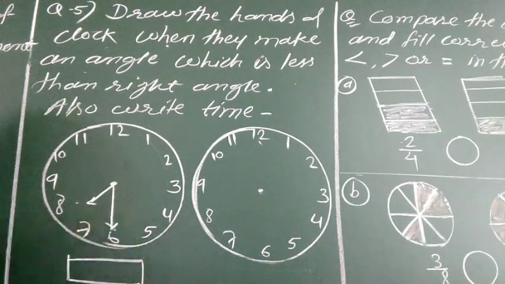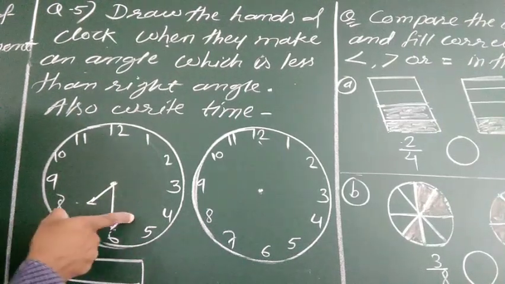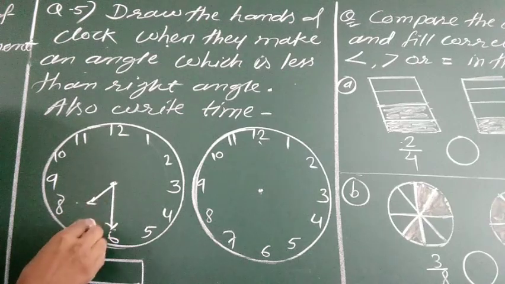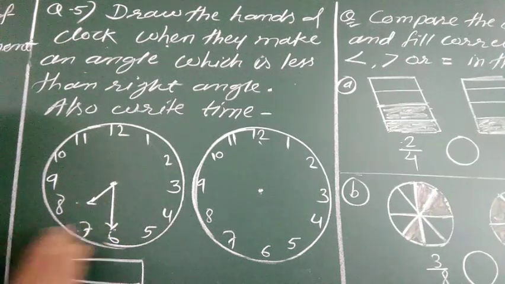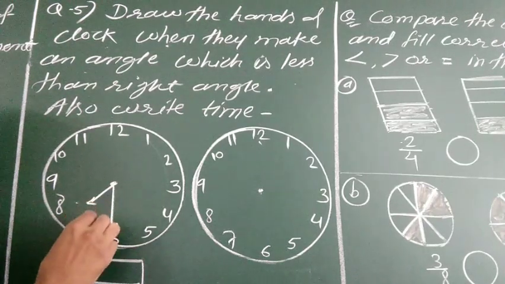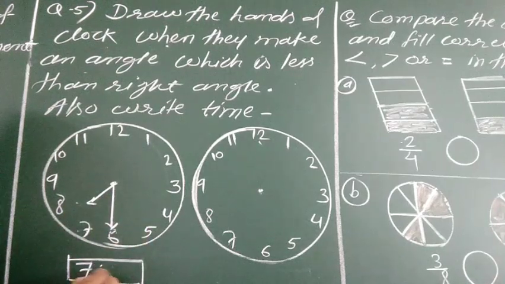So see, it is 7:30. Our hand, it is minute hand. Our hour hand is between 7 and 8, and the minute hand is on 6. So it is 7 o'clock 30 minutes. What is this? It is 7 o'clock 30 minutes.